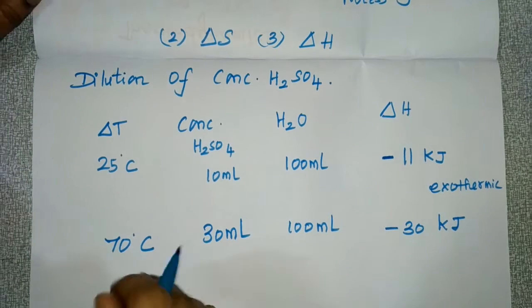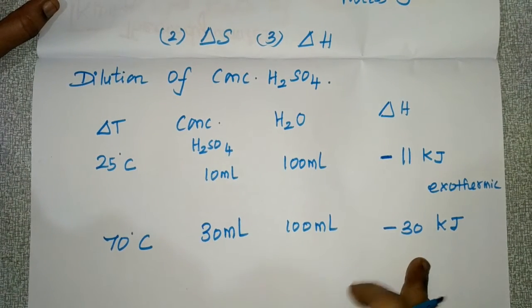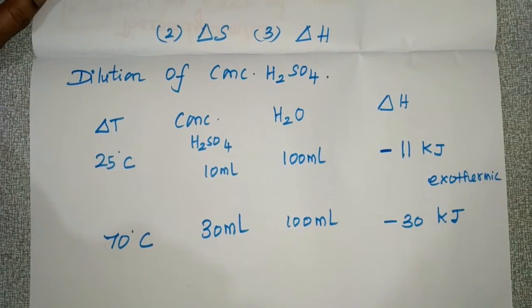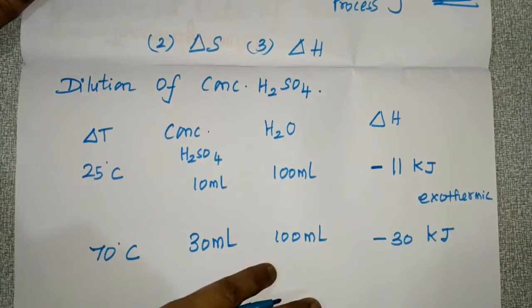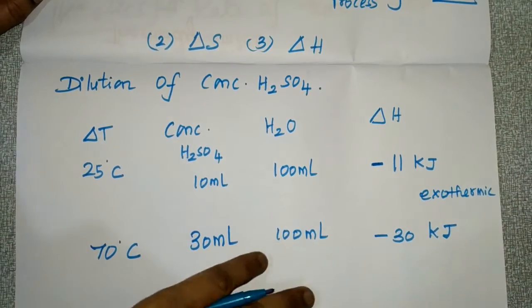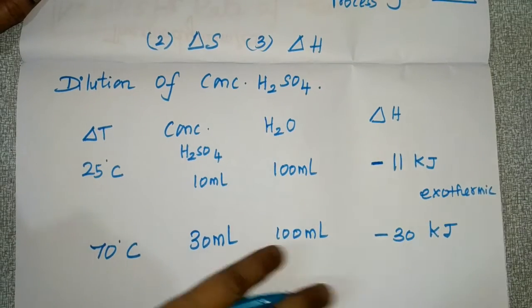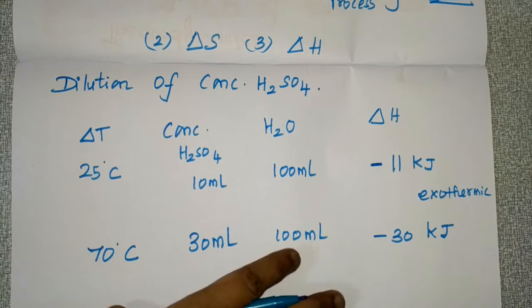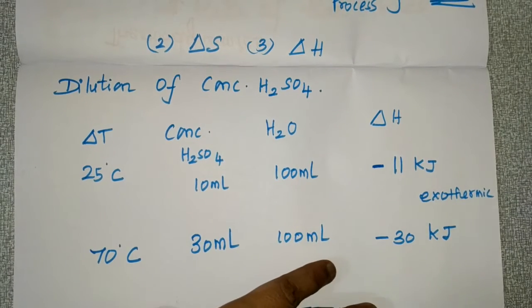So this is also an exothermic reaction. If you see, this process of dilution is an exothermic process. Understood? This process of dilution is an exothermic process.